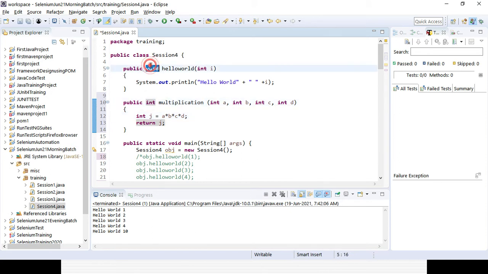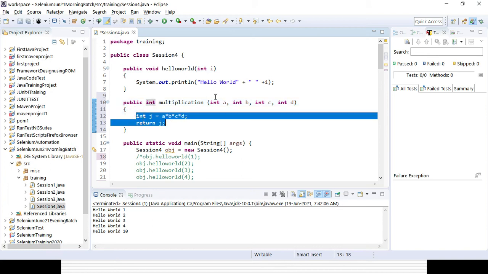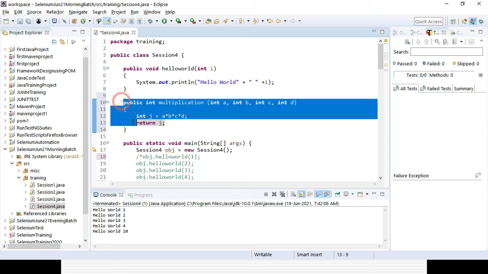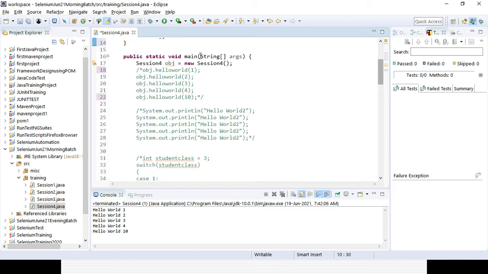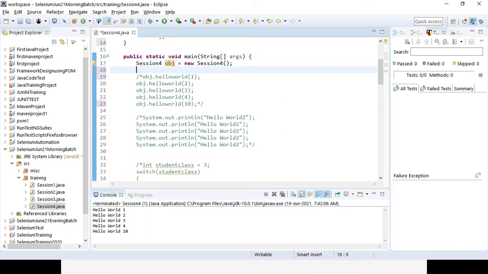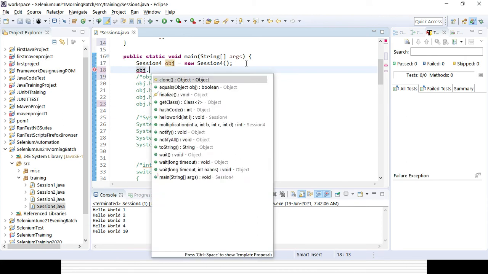So that is my return type is integer, because based on that. In case you are dealing with double, float, so definitely a relevant return type will be there, right? Okay. Now if you want to access any of the multiplication operation, you can use the object already created, and with the help of the object you can go object dot multiplication,